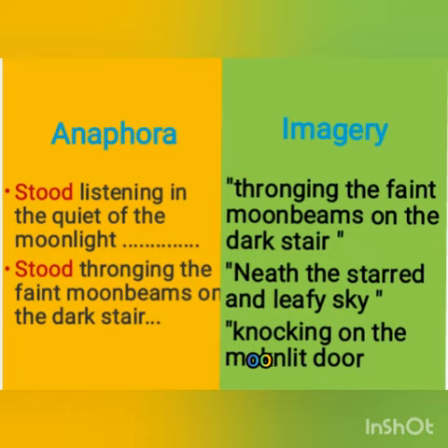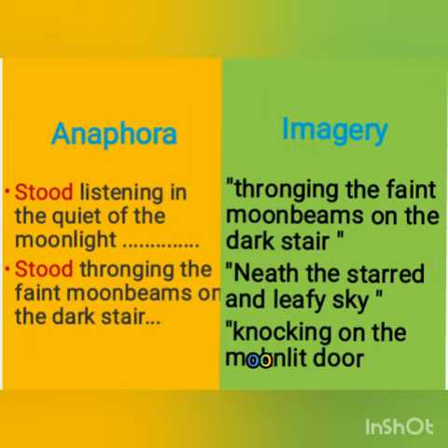Now children, anaphora is now known to you all, as it's a word repeated at the beginning of each line. So here the 15th and 17th lines of the poem have anaphora in them. Right? So here, "stood listening in the quiet of the moonlight," and then the next line, "stood thronging the faint moonbeams